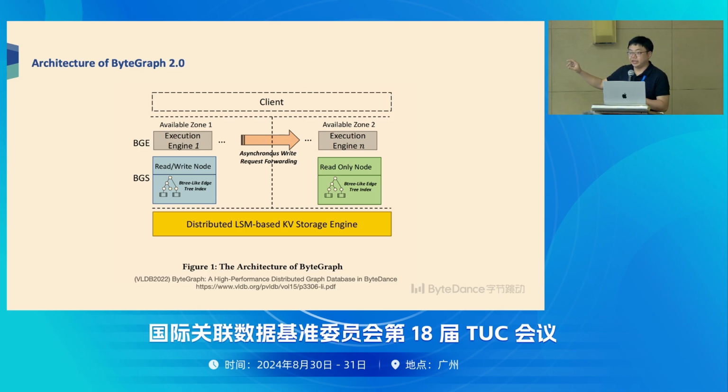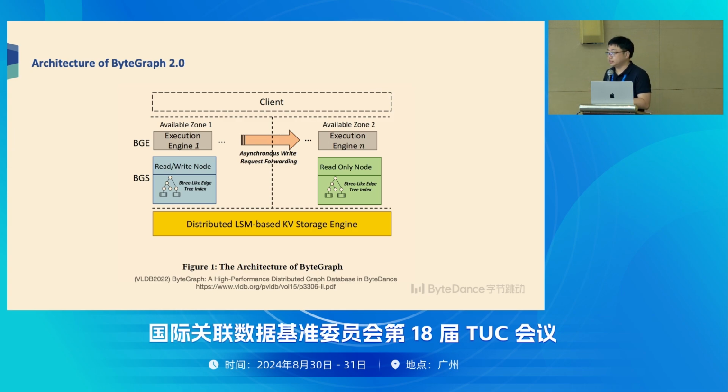The upper layer is an index, where we use a B-tree as the index, and the lower layer uses an LSM-based KV store to store both the nodes and the edges. If you are interested in more details, you can read our paper published in VLDB 2022. So this is BG2.